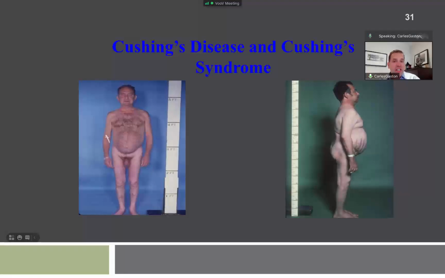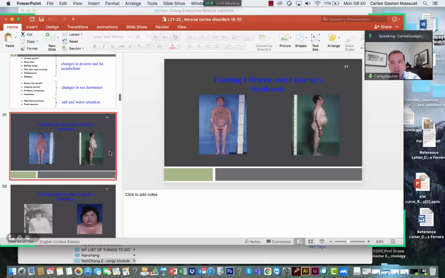And remember, this can come from either a tumor in the adrenal gland that produces too much cortisol, or a pituitary tumor, but also from external causes, or a tumor that produces ACTH ectopically.